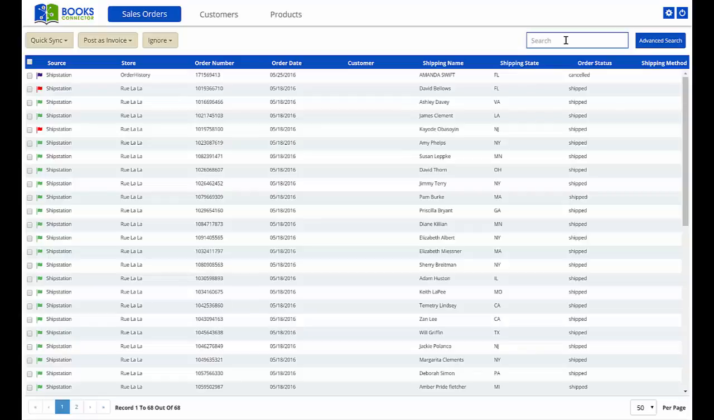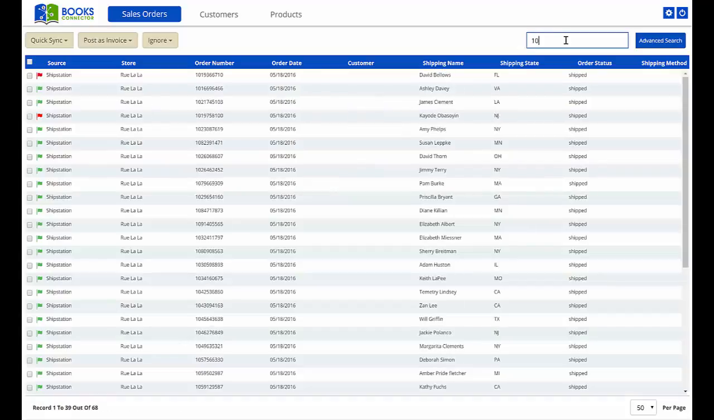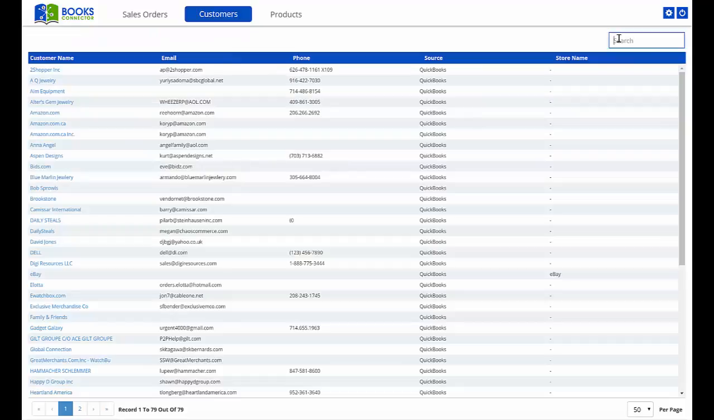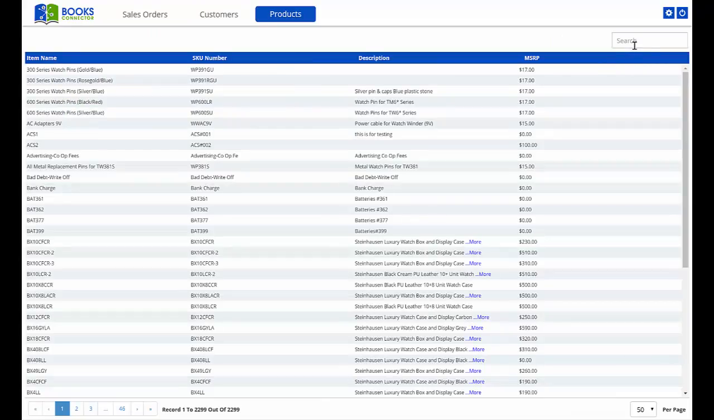The search box and everything allows you to search for exactly what you're looking for. And it'll search across all fields. Same goes with customers. Same holds true for products.